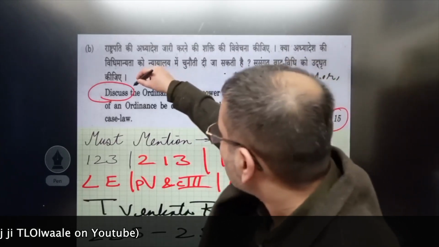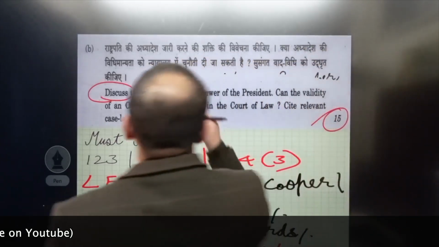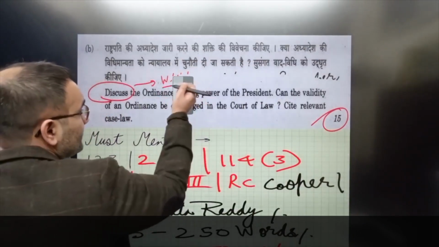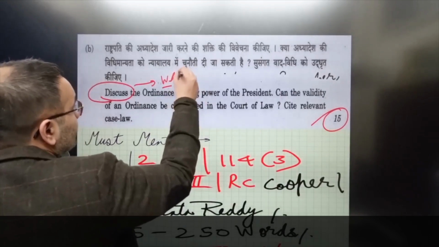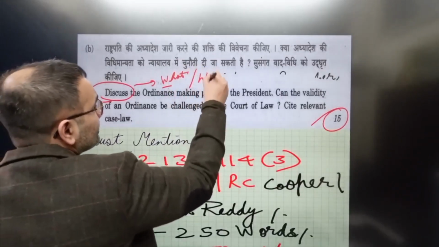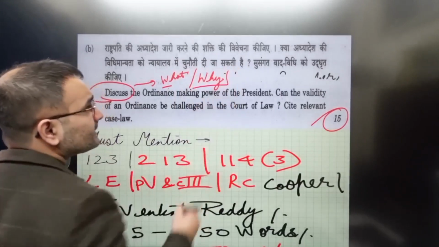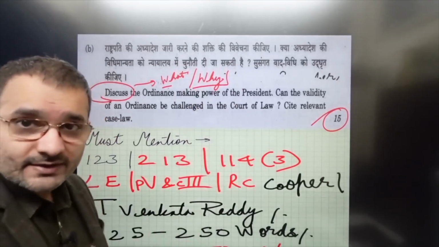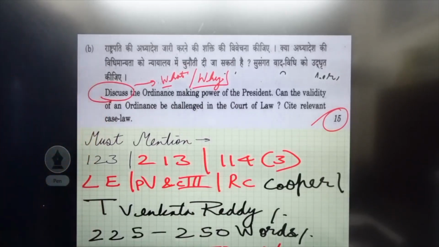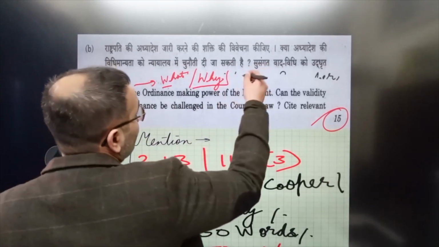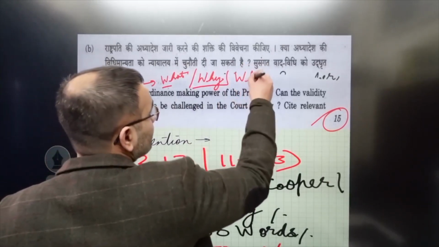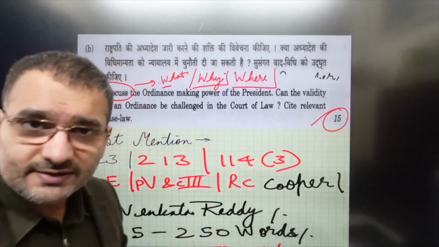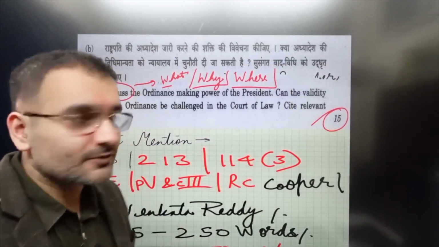So the examiner basically is expecting us to write what is an ordinance making power, right? Why is it there? What is the intent of the people who framed the Constitution to give this article prominence in the Constitution? The what and the why, and where is it given? Because without the where, we really won't be able to demonstrate to the examiner that, hey buddy, we also know what you're trying to do here.